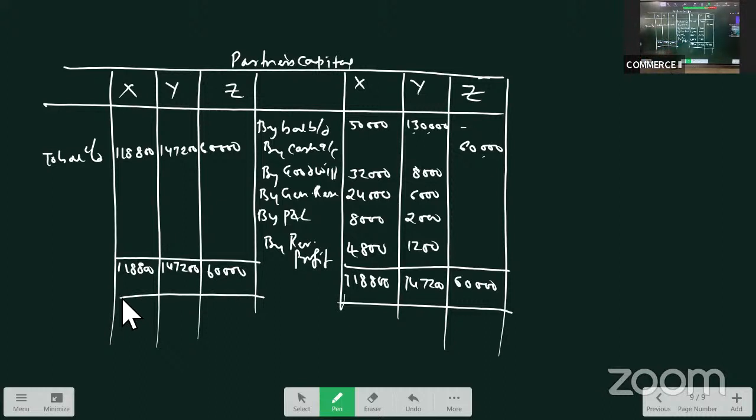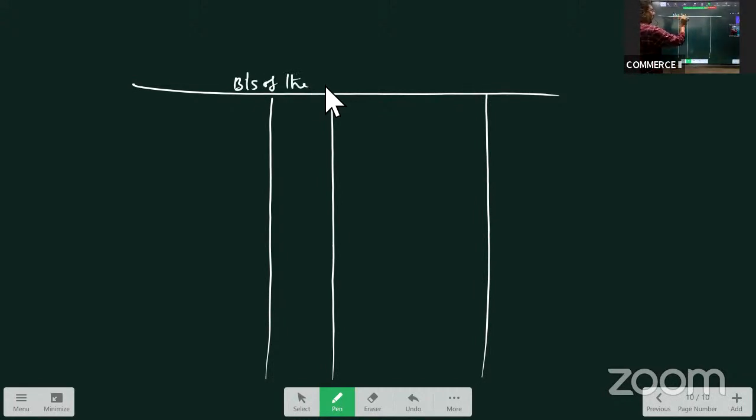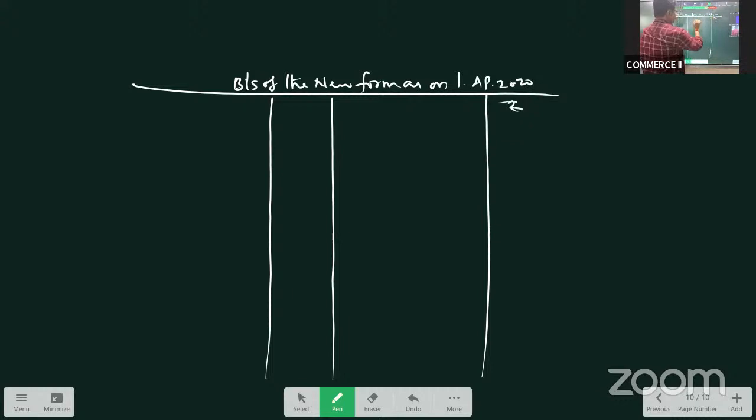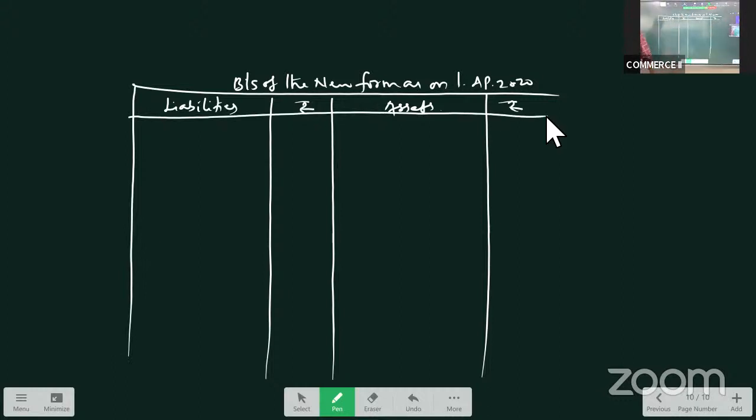That is the balance sheet. How do we write the heading? Balance sheet of the new firm as on. What is the date of admission given? The date of admission is 1st April 2020. So balance sheet as on 1st April 2020. This is our asset side, and this is our liability side. Prepare in the same sequence.